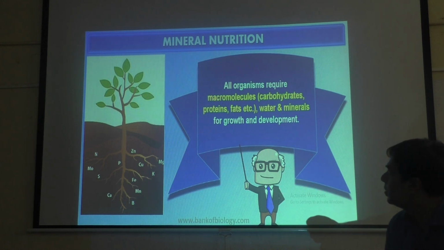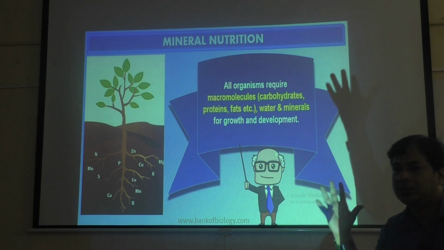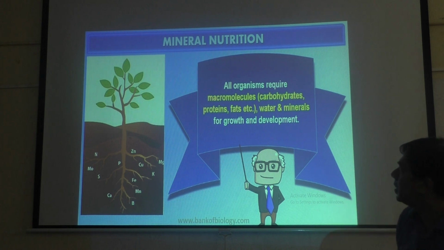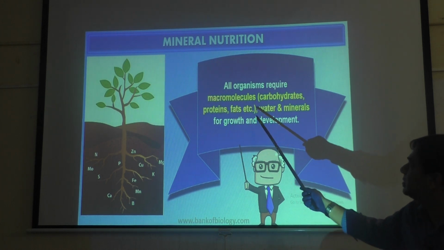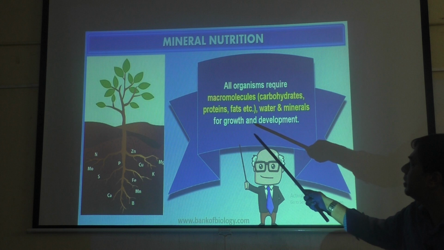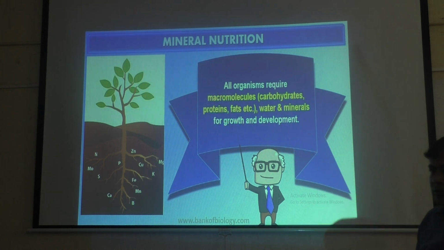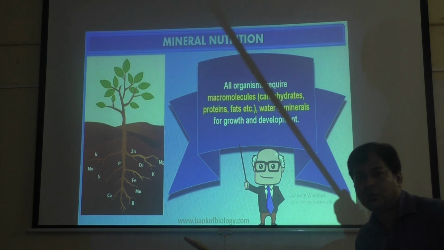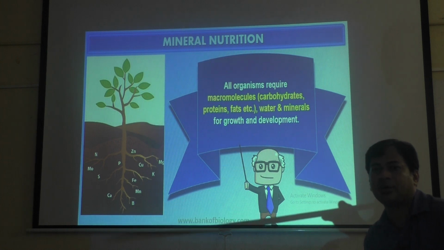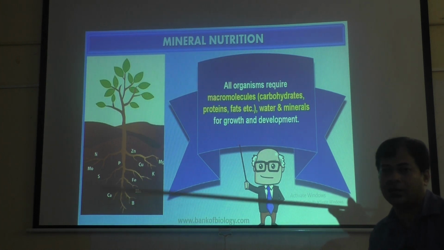We call them macromolecules. Macro means big. Macromolecules like carbohydrates, proteins and fats. Then water and minerals for growth and development. Not only plants, human beings and animals also require minerals for their growth and development.